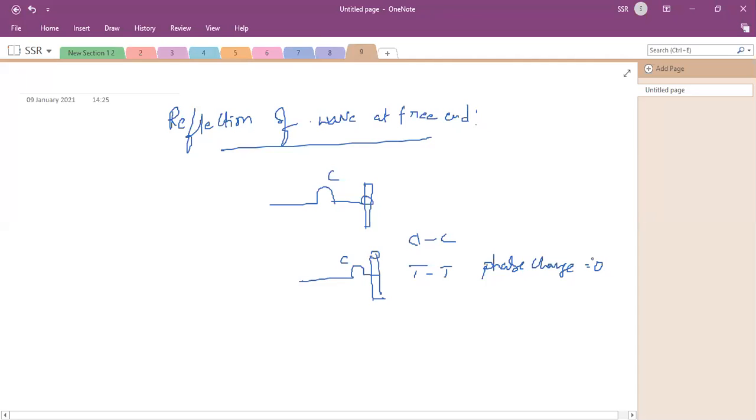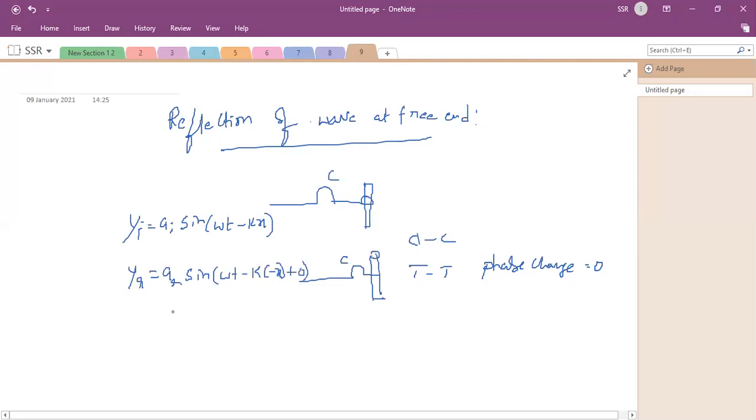Now, how is the reflected wave written? The incident wave is Y incident equals AI into sine of omega t minus kx. The reflected wave is YR equals AR into sine of omega t minus k into minus x, plus the phase change, which is 0.